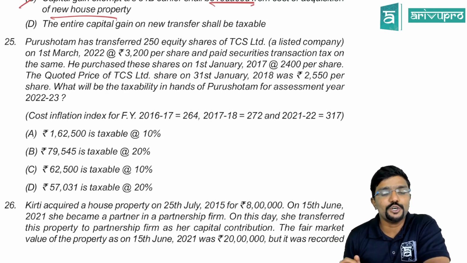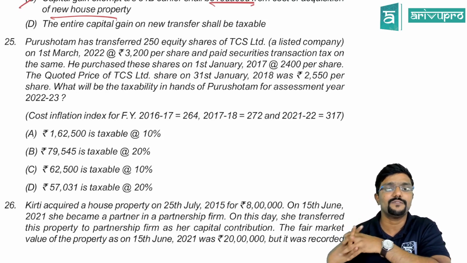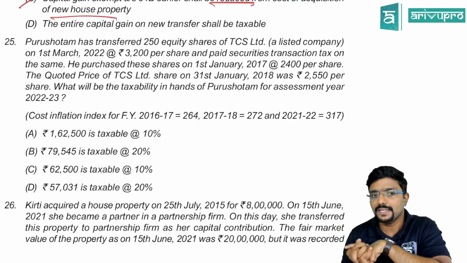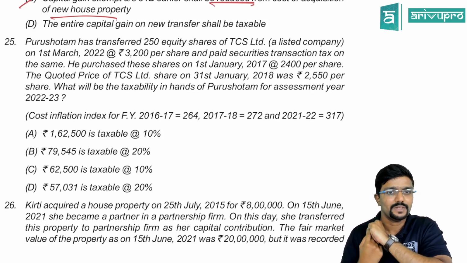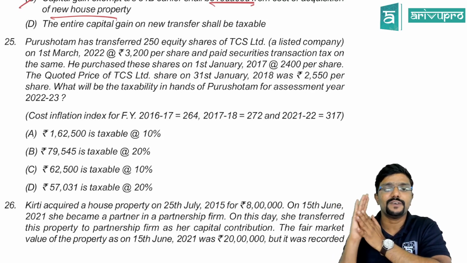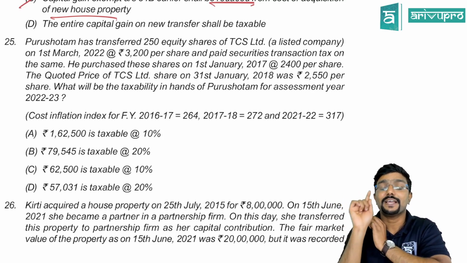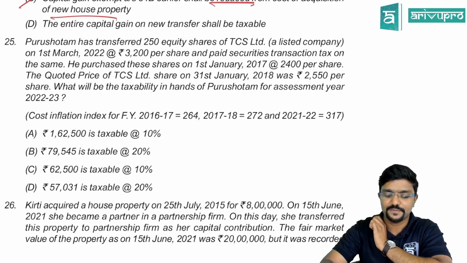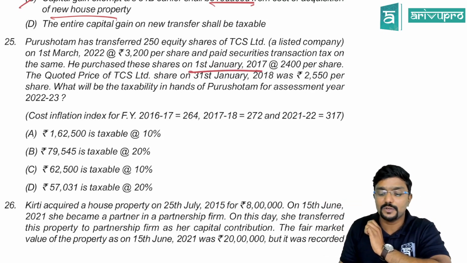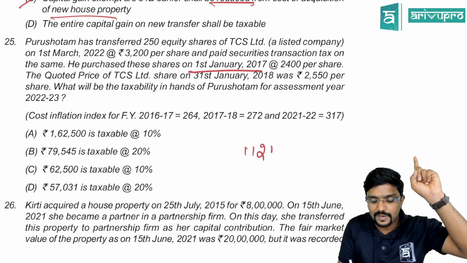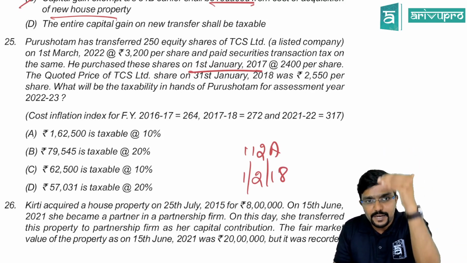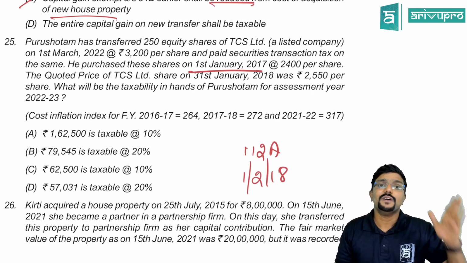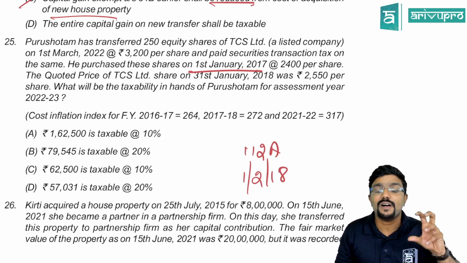25th. Purushottam has transferred 250 equity shares of TCS Limited, a listed company, on 1st March 22 at 3,200 per share and paid securities transaction tax on the same. Okay, that is STT. He purchased these shares on 1st January 2017. Please be careful, it is before 1st February 2018. When did he purchase? 1st January 2017, because section 112A was introduced from 1st February 2018. If the share is purchased before 1st February 2018, then the cost calculation is different.